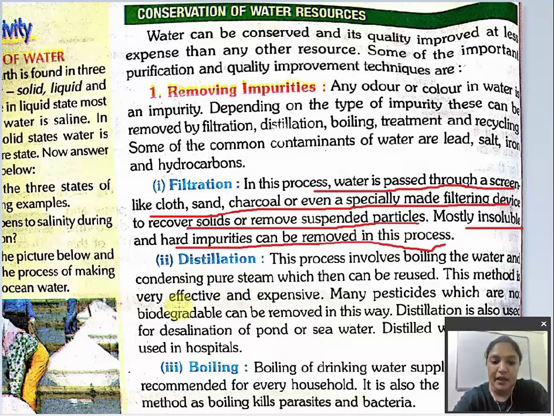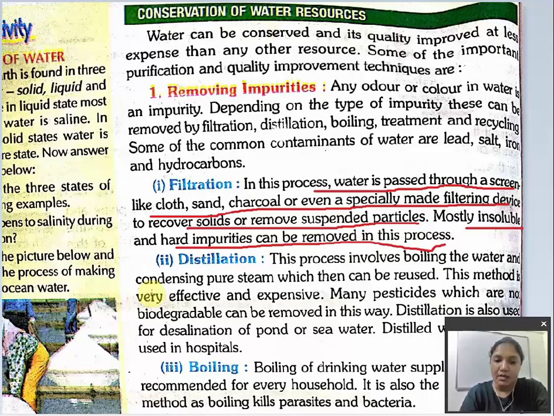This method is very effective and expensive. If you boil so much water, no doubt it is very effective because the whole water will be boiled and you are going to get the purest form of water. And whatever pesticides are present in that water can be removed also.